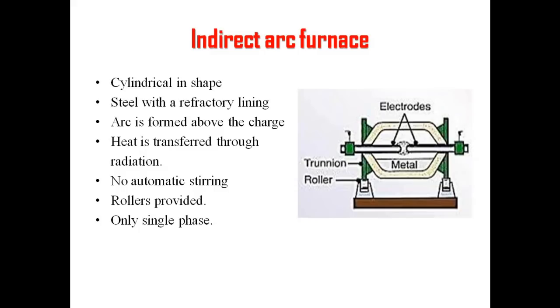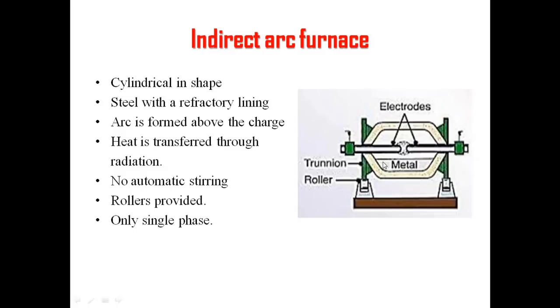The indirect arc furnace, this is how it looks. It is going to consist of electrodes. Two electrodes will be there, and the arc between these two electrodes will be developed. There is a metal here, so the arc is developed just above the metal. So let's have the details about that.